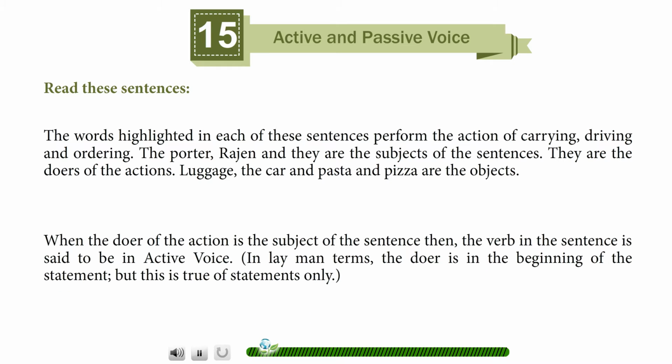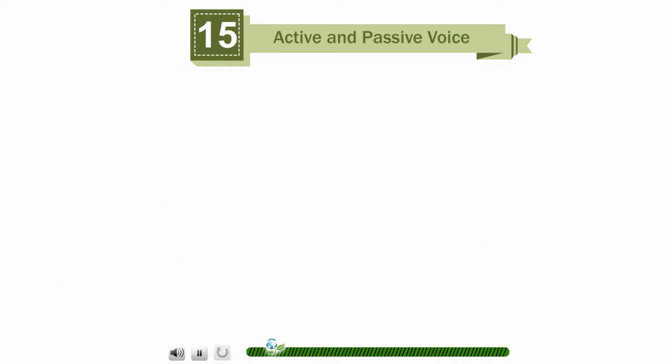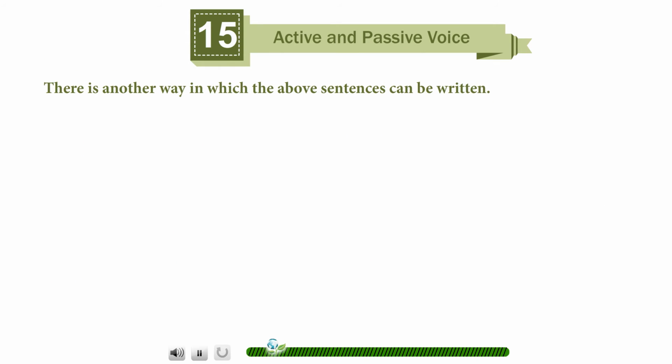When the doer of the action is the subject of the sentence, then the verb in the sentence is said to be in active voice. In layman terms, the doer is in the beginning of the statement, but this is true of statements only. There is another way in which the above sentences can be written.